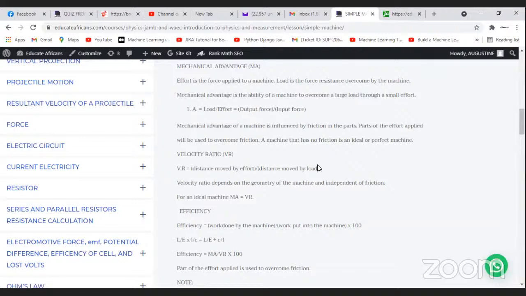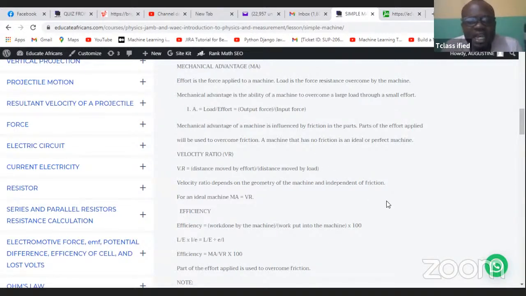Okay, so let's continue. So what is mechanical advantage? Effort is the force applied to a machine. So that force that you apply, that is pushing the machine, is known as effort. Take note. Effort in a simple machine is simply the force that you're applying as you're pushing your nutcracker, as you're holding your wheelbarrow and pushing it. That force you're applying as a person is known as effort.